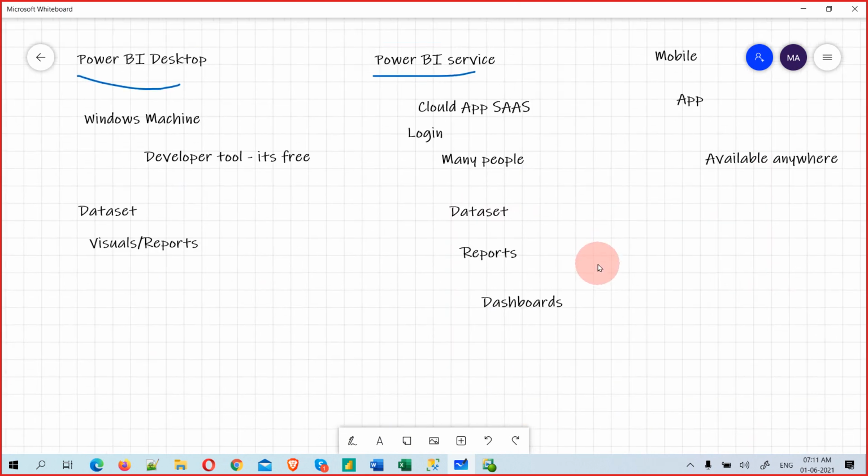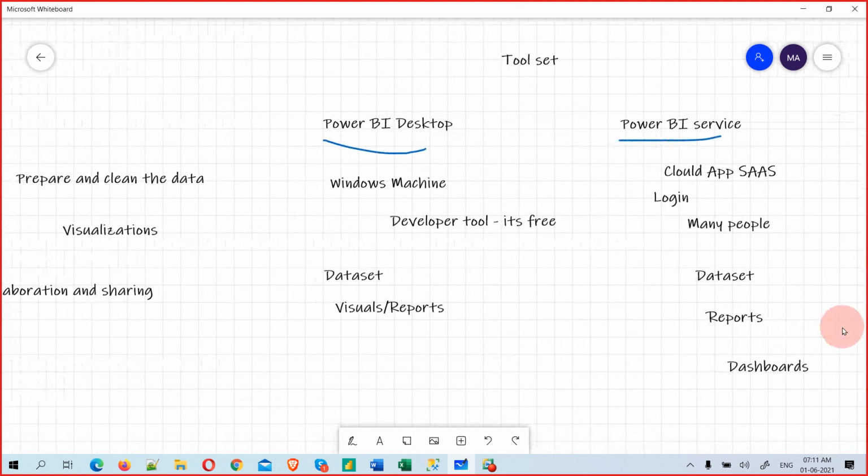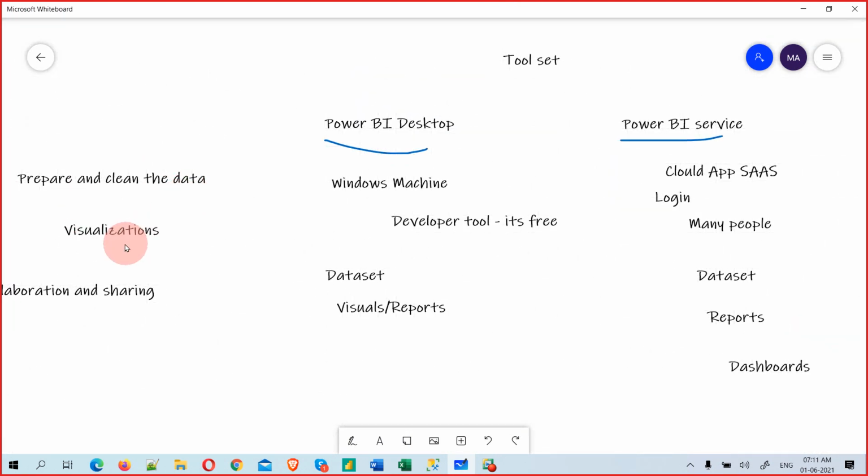Okay, so I think it is clear what we are going to do. Basically we are going to prepare and cleanse the data, then visualizations, and collaboration and sharing. These are the 3 things we will do. From a tools perspective, these are the 3 tools: Power BI desktop, Power BI service, and broadly the mobile. Inside Power BI desktop we also have some options, but broadly 3. If you have any questions, just unmute and speak out. That's perfectly fine. I'll go and tell you how to download the tool.